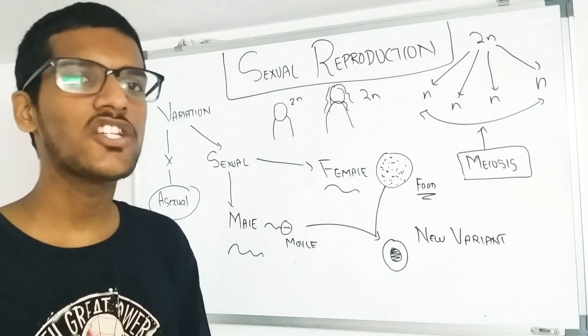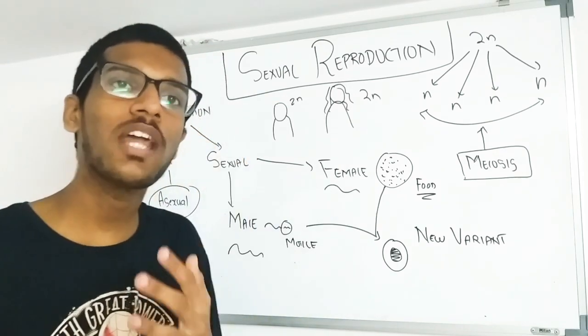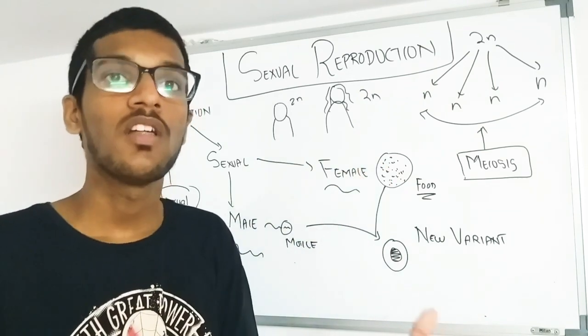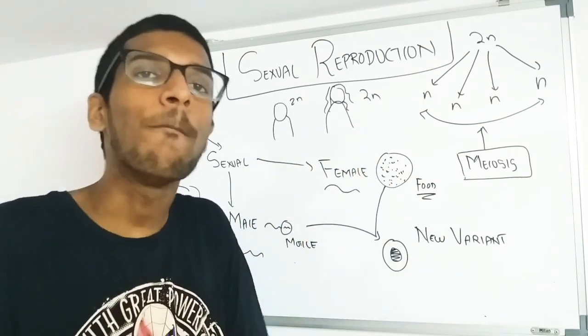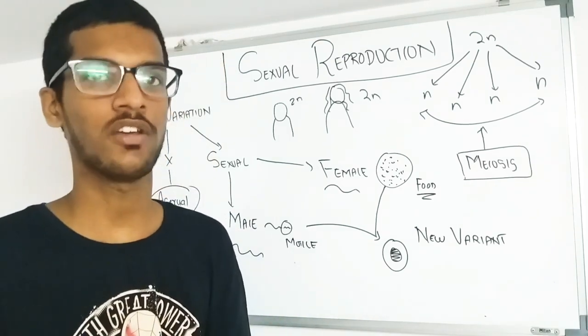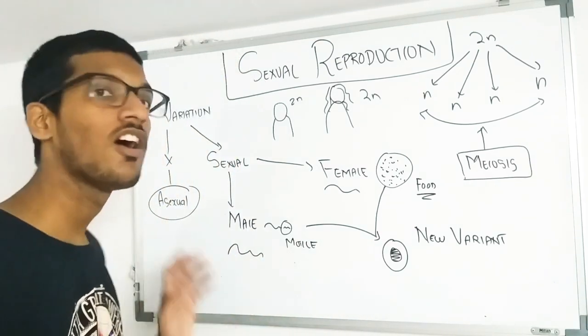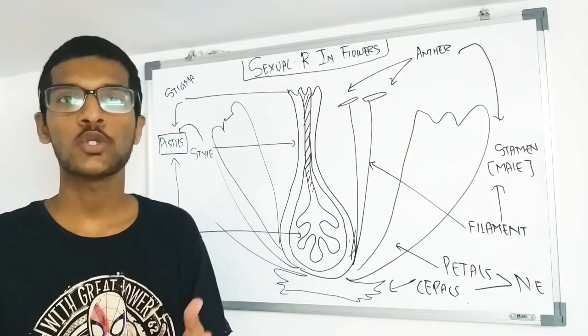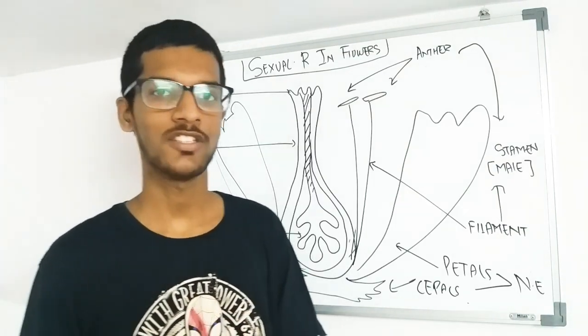And the phenotype of the male and the genotype of the female, the changes both combine with each other to produce a new variant or a new variation which cannot be observed in case of asexual reproduction. Now, let us try to understand sexual reproduction in case of flowers.